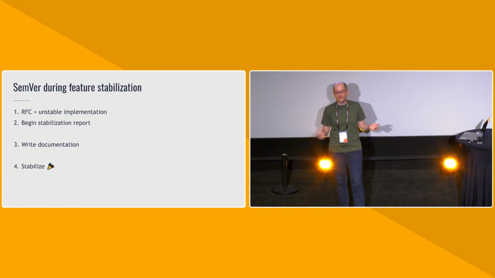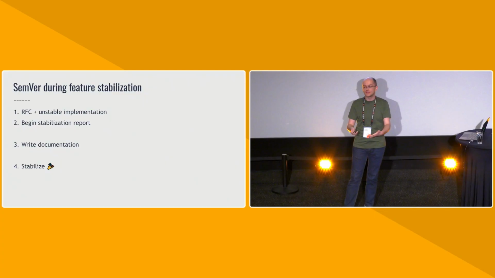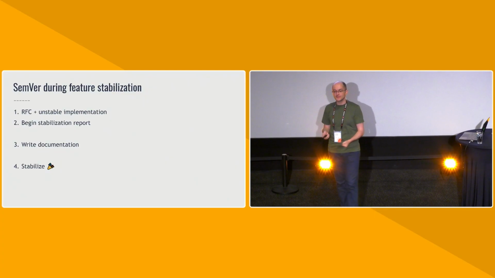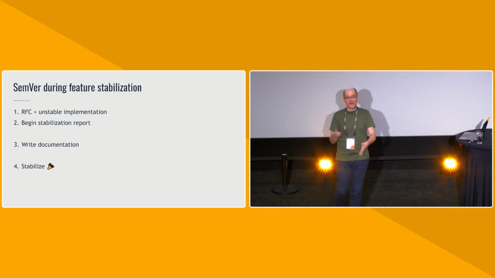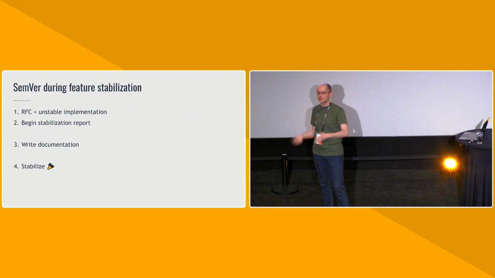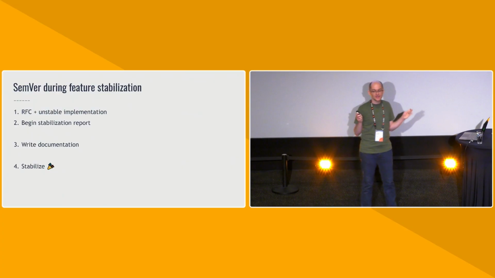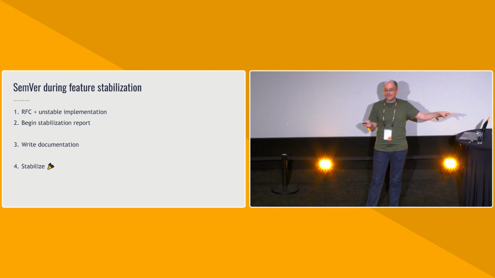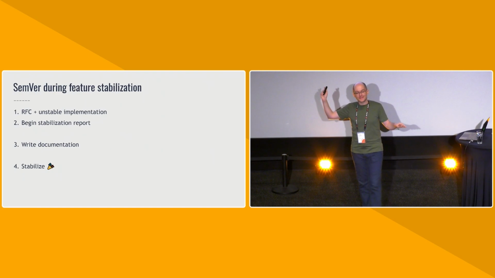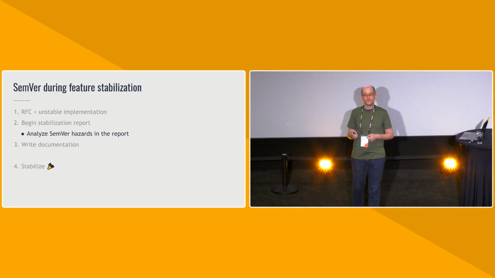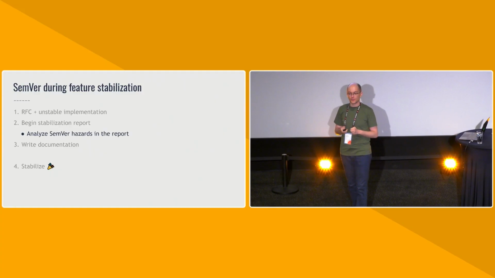And then eventually, the feature is deemed good enough, we begin the stabilization process. We begin writing a stabilization report. And then we write a bunch of documentation explaining how this feature works, get diagnostics in order and everything like that. And then we stabilize. At no point at the moment is there a SemVer step in all of this. And I would like to add one. I think that we should insert an analysis of SemVer hazards as part of writing the stabilization report.